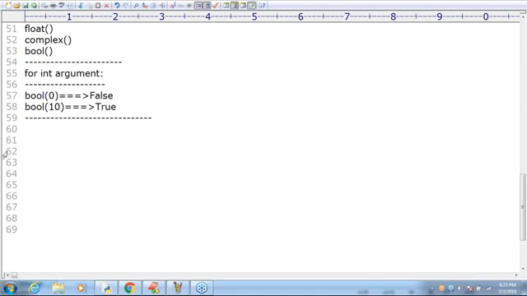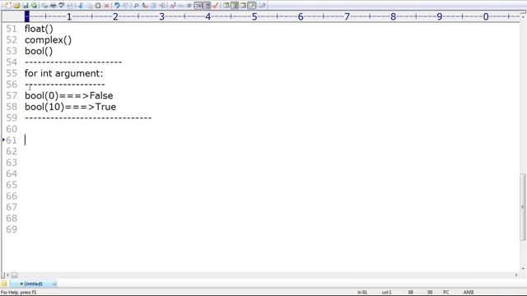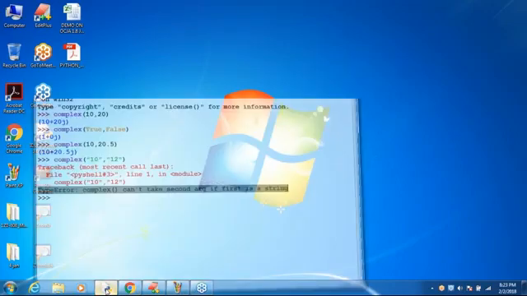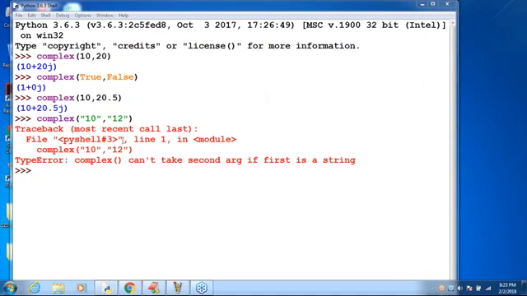Now, take very special care. If you pass an int argument to Boolean, what is the value of Boolean of 0? 0 means false, non-zero means true. Let me show this possibility, have a look very clearly. I'm taking bool of 0. What is the output? By default we are getting false.